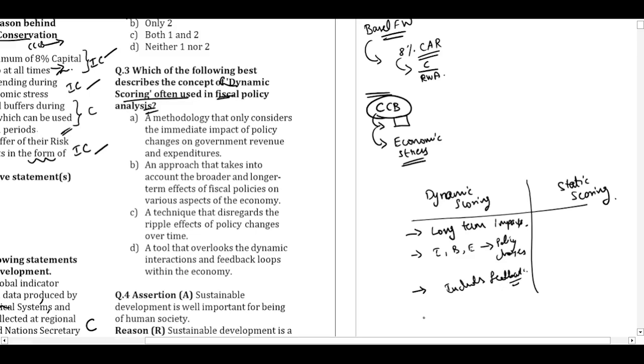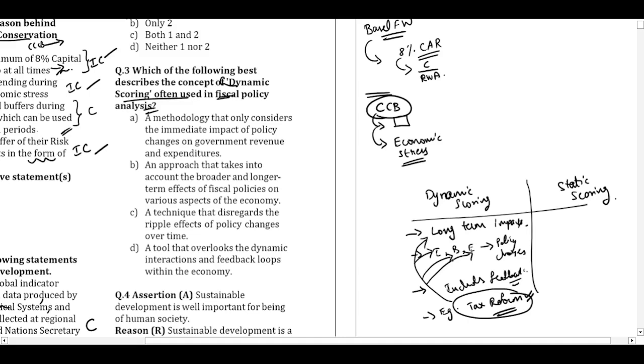For example, if I come up with a tax reform, what will be the impact of this tax reform, which is part of the fiscal policy, on the overall economy in the long term? How will it impact the individuals? How will it impact the businesses? How will it impact the overall economy in the long term?